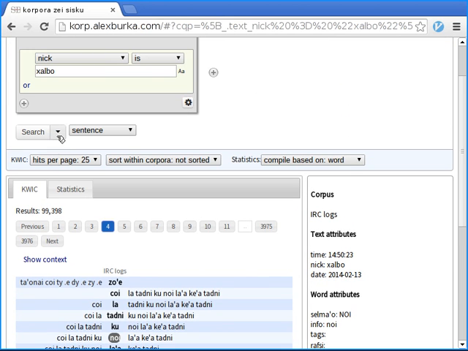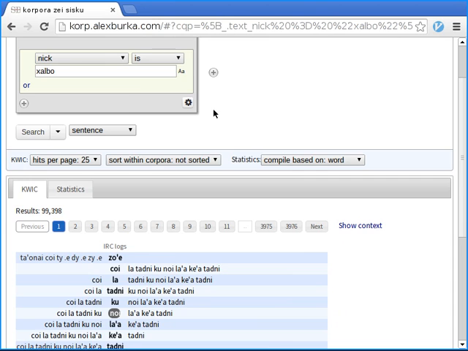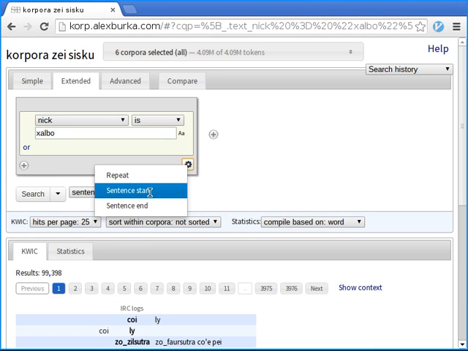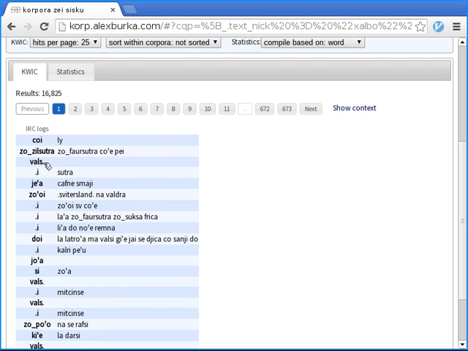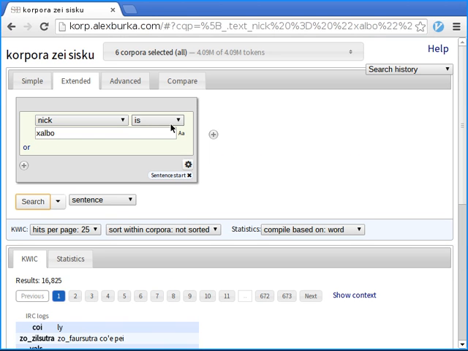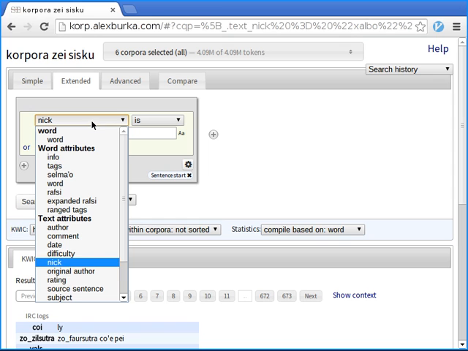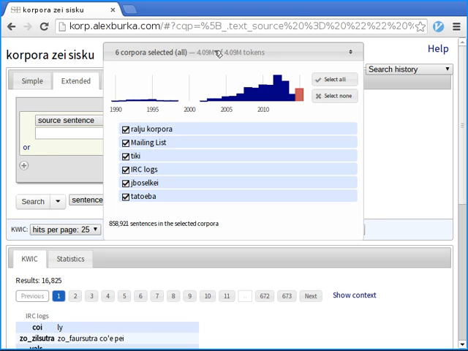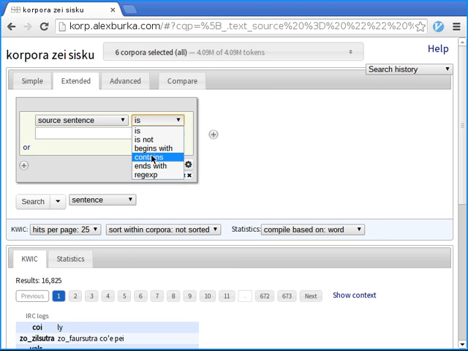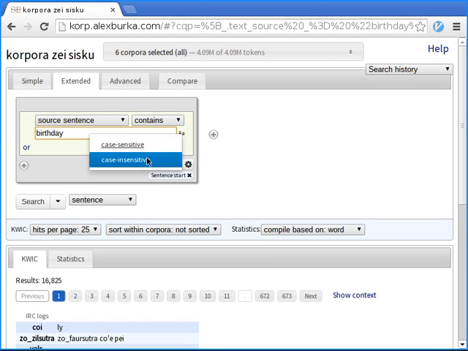So what you can do in this situation is select the sentence start, and then you only search for the first word in a sentence. And then you get the various sentences that Khalbo has said, or at least the nick Khalbo has said. We can also look in the material which has English translation, Sposelke and Tatweba, and search in those, for instance, for birthday. We can click case insensitive.